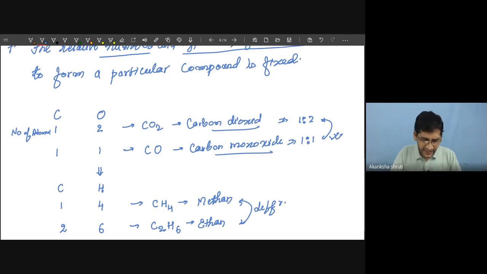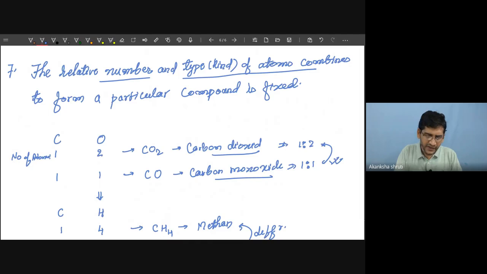So this was the last proposition. The relative number and type of atoms that combine to form a particular compound is always fixed. Means if the number or the type of atom is changed, then a new compound is formed.